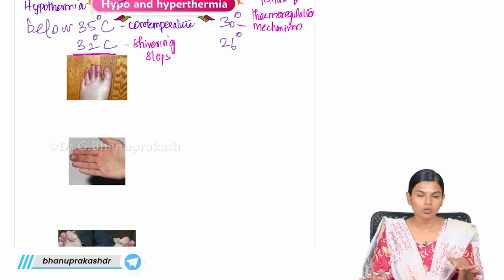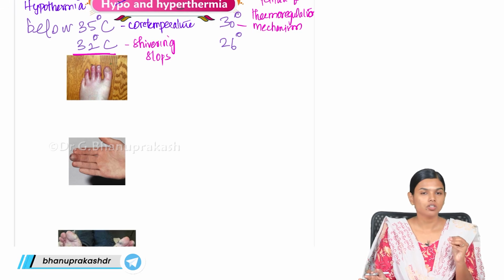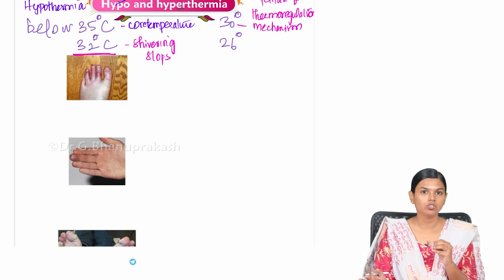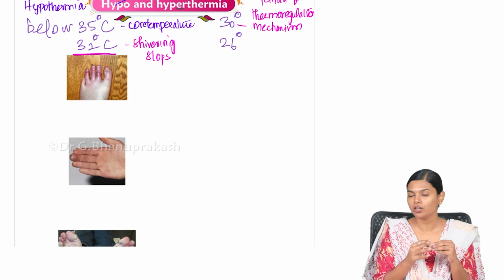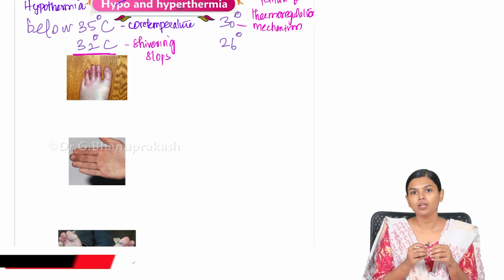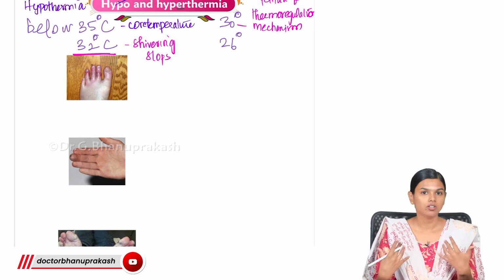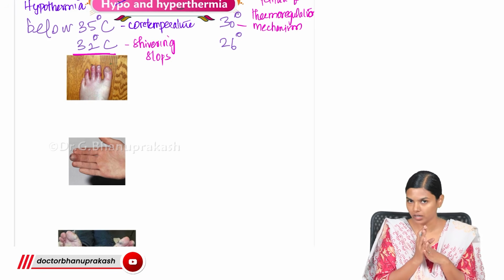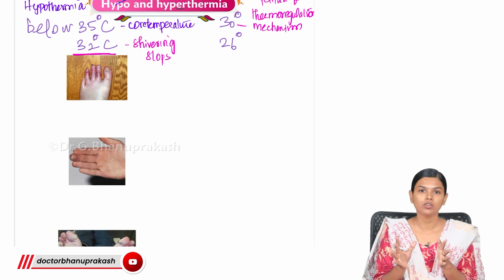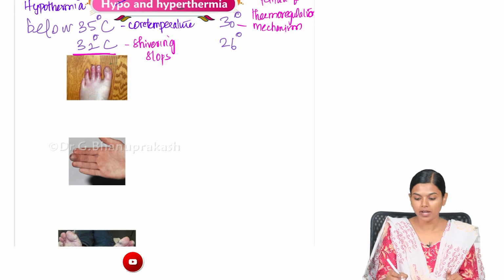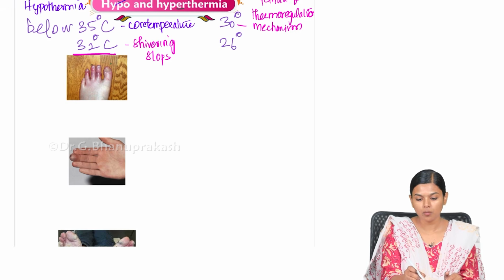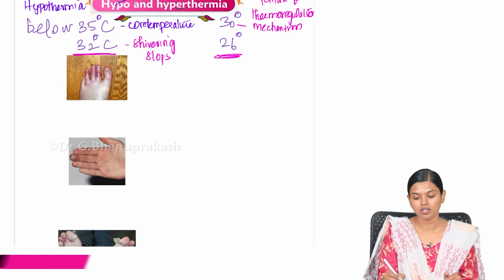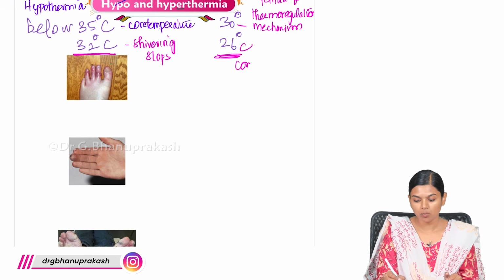So what does your body do? It will try to constrict the capillaries in the peripheries, thereby preventing escape of heat from your body, and there will be dilatation of the vascular channels in the core organs. That thermoregulation will be completely lost. Everything will go into sudden vasodilation. And by 26 degrees Celsius, when your body temperature reaches 26 degrees Celsius, there will be coma and death.